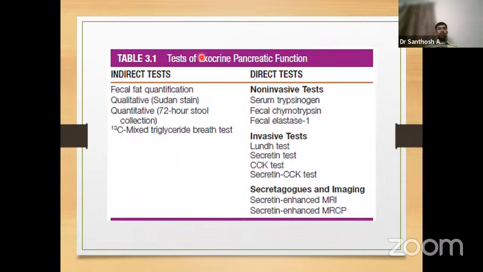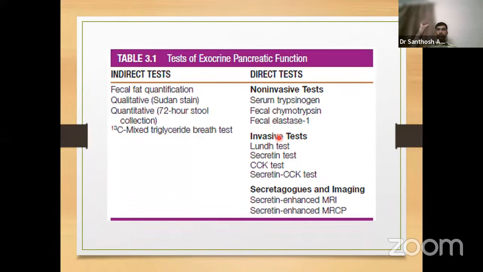So, the tests for exocrine pancreatic function can be classified into indirect tests and direct tests. Indirect test means fecal fat quantification, which can be done with radio-labeled carbon along with triglycerides. Now, non-invasive test and invasive test. The non-invasive test is measuring serum trypsinogen and enzymes in the feces like elastase and chymotrypsin. Most commonly used is elastase.